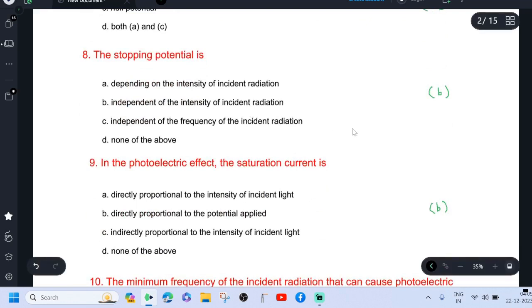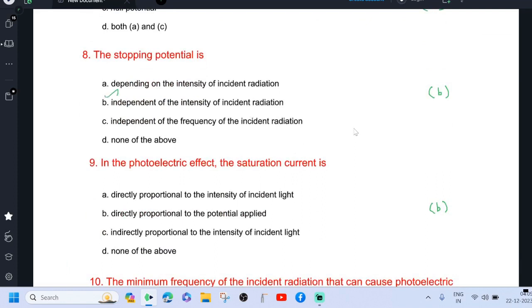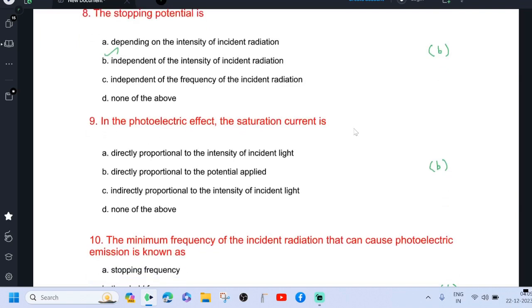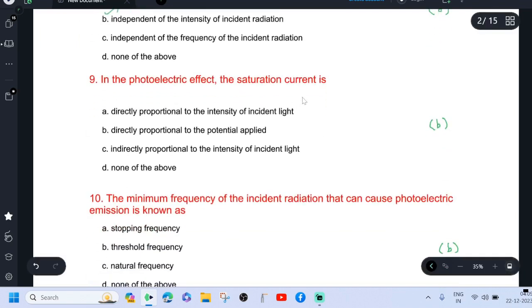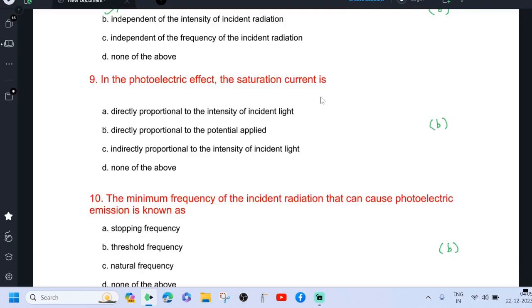The stopping potential is independent of the intensity of incident radiation. In the photoelectric effect, the saturation current is directly proportional to the potential applied.